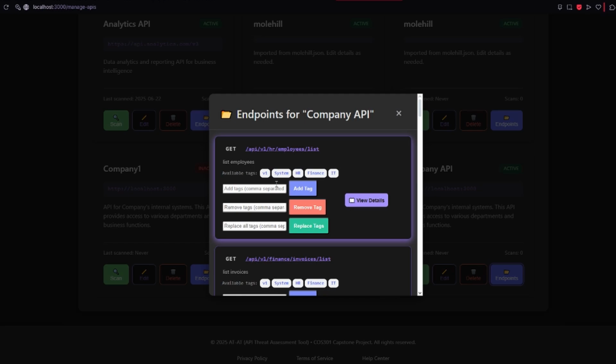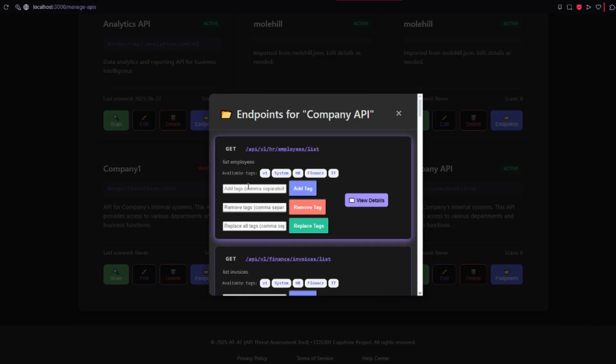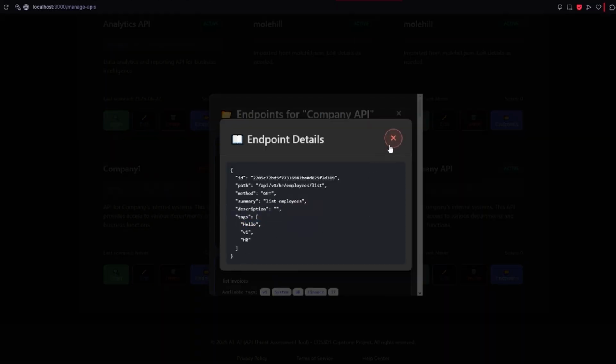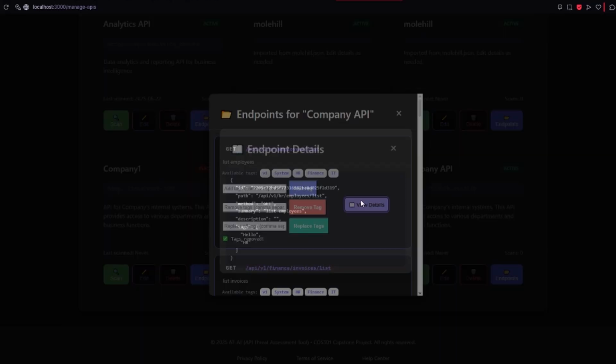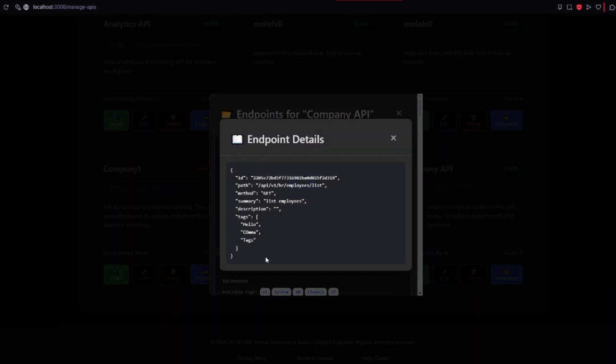Edit the endpoints. So view in detail. There is HR and V1 at the moment available. We can add a tag, hello, then it will add it to the top. Then we can remove a tag like V1, and it will remove the tag from here. Then we can also replace the whole tag and separate by commas. Then it will replace all the tags throughout the description.